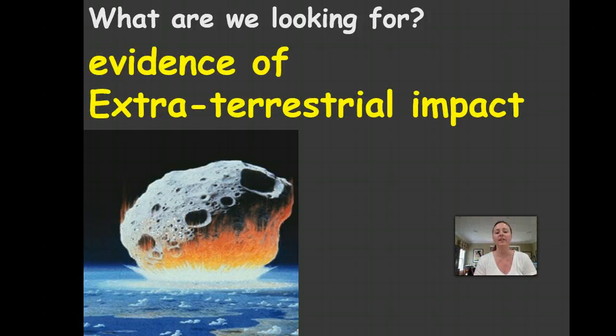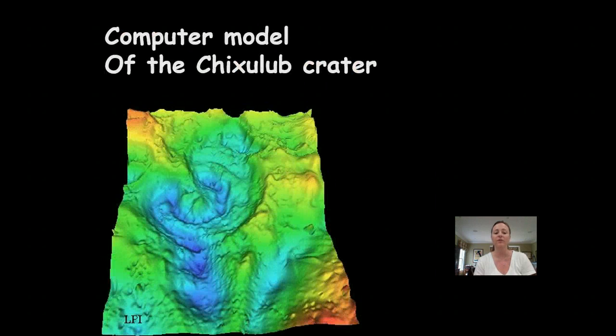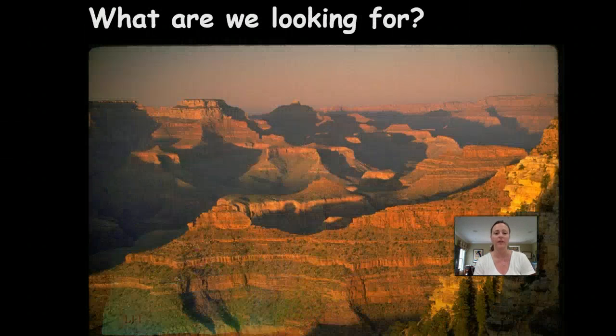They're looking for evidence of extraterrestrial impacts. Scientists have even been able to map out certain areas along the ocean floor where craters have come and hit the Earth. And that will also give them a time period of when that occurred.